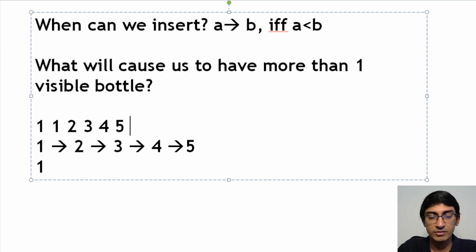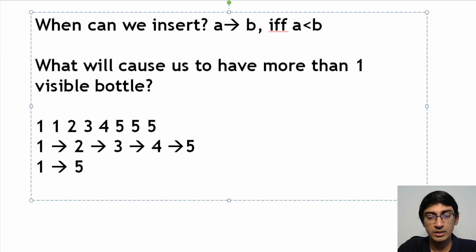Similarly, let's say if I had 5 and 5, right? This 5 doesn't get inserted anywhere. I can put this 5 over here, but then I'm left with this another 5. So are you understanding what's happening here? If you just look at the pattern, the number of visible bottles will be equal to the maximum frequency of the number that we have. And think about it, right?